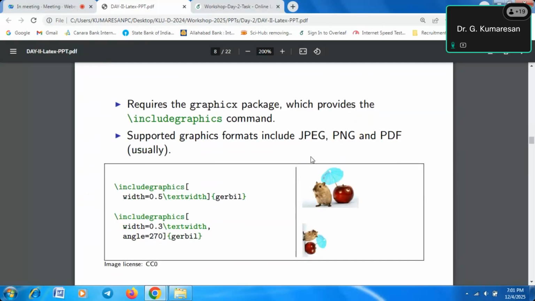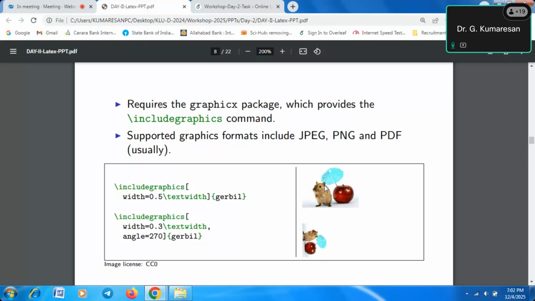This command is available in the graphicx package. Whenever we use the includegraphics command, you must define usepackage graphicx. That package is very much required for executing this command, otherwise the compiler will show errors. So you must define that package name at the top of your document. The code is usepackage, open curly brace, graphicx. Based on that package only, these includegraphics commands work in LaTeX.